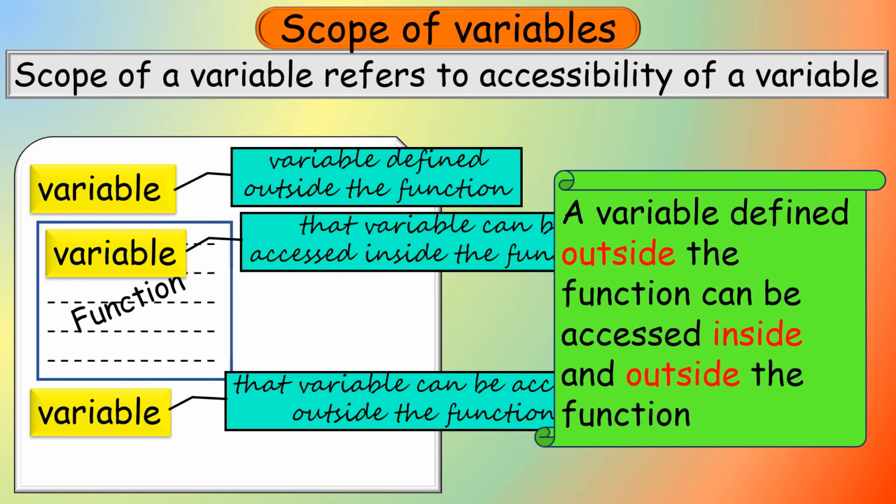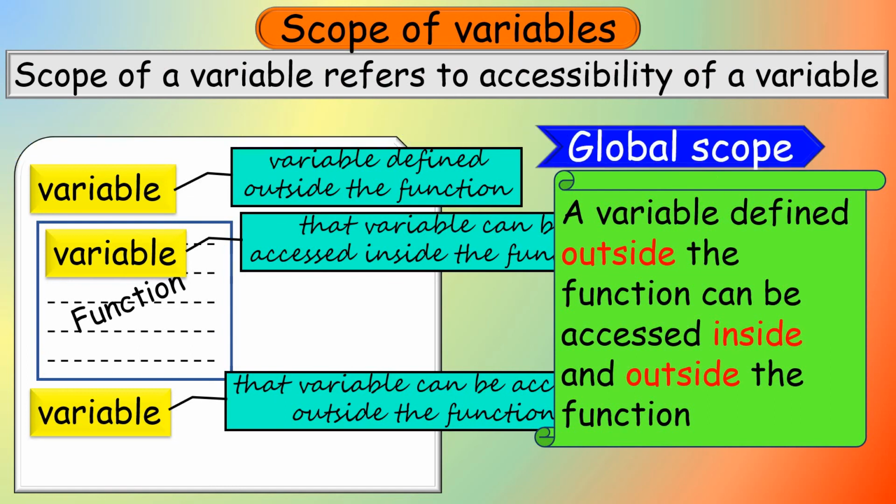This type of scope of variable is called global scope. So the variable which is defined outside the function has global scope, and that variable is called a global variable.